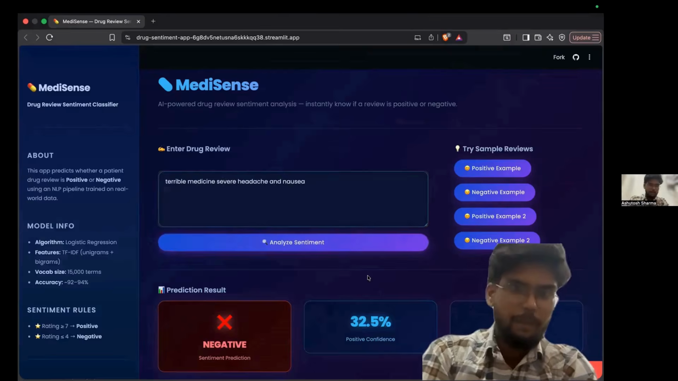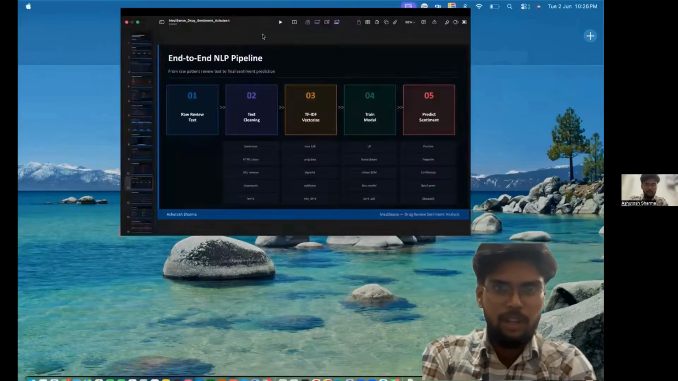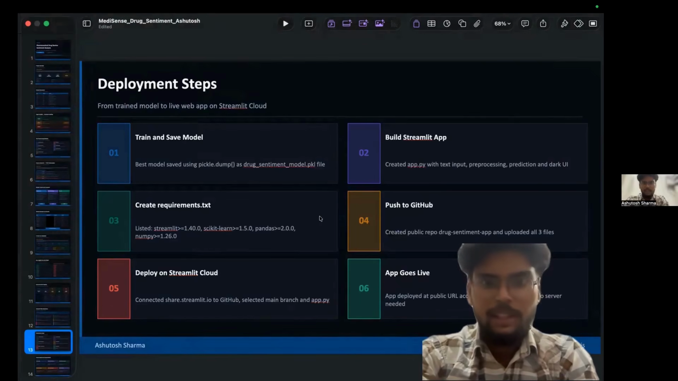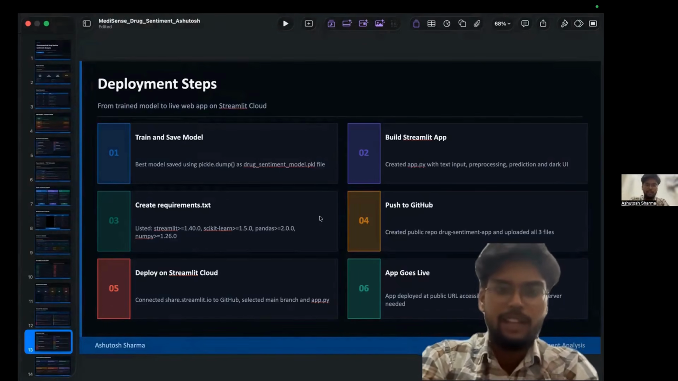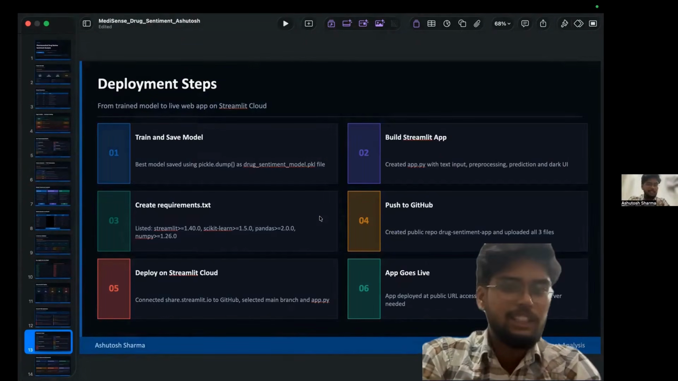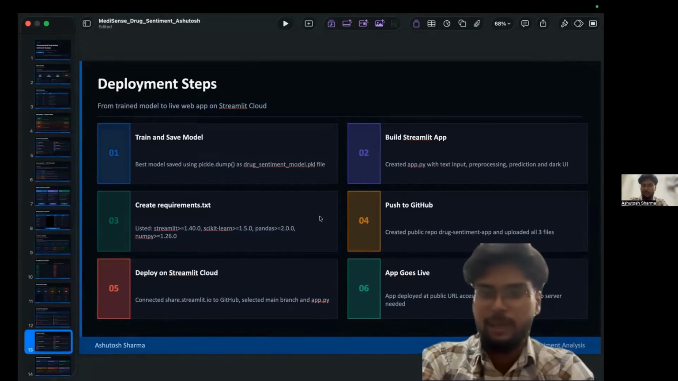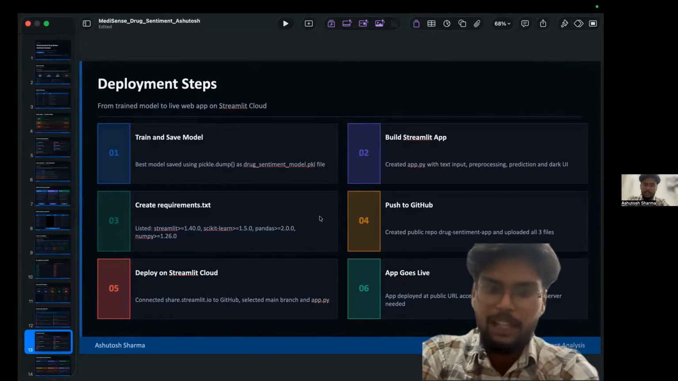Now we will come back to our model with the PPT slide. We deployed with the help of Streamlit. First we train the model, then save the model as a pickle .pkl file, build the Streamlit application, push code to GitHub, connect GitHub with Streamlit Cloud and deploy publicly. Users can access the application directly through a web browser.